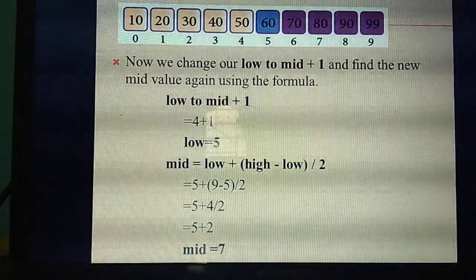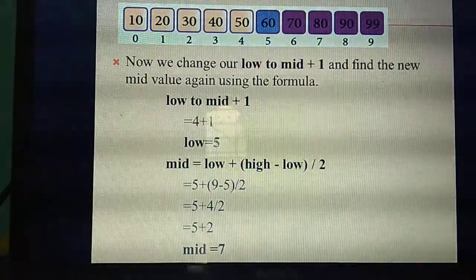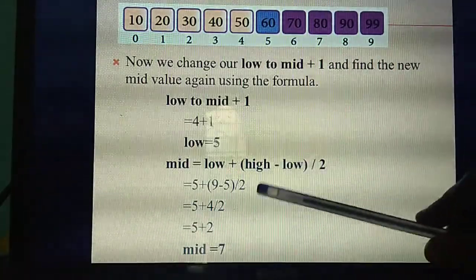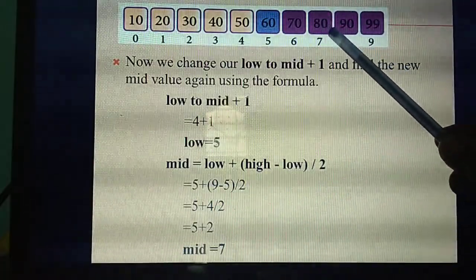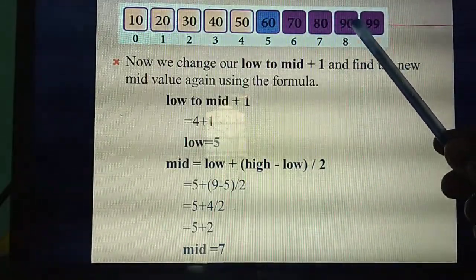So these steps are not available in your book. Please note it down. Very, very important. Otherwise you will get confused. So now what's the mid value you are getting? 7. So in the place of 7, what value is there?